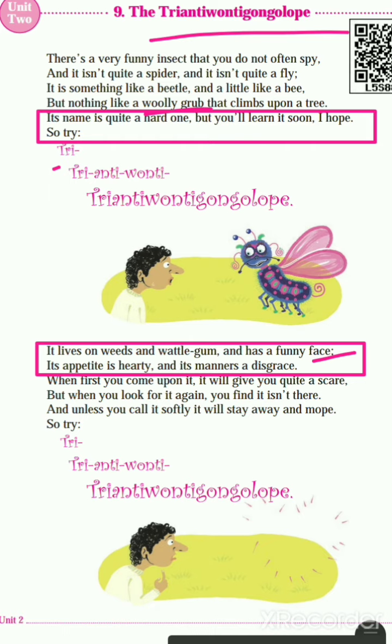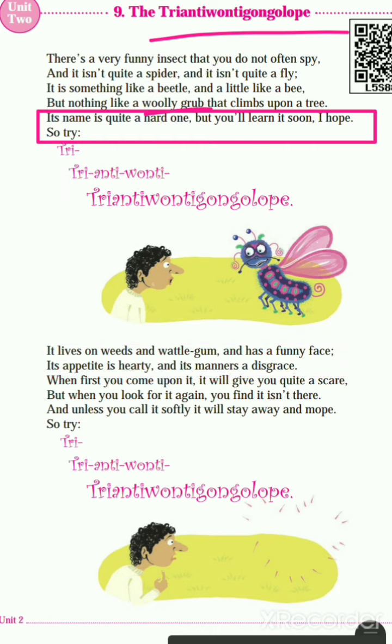Then next, its appetite is hearty and its manners are a disgrace. Appetite means desire for food. It means he always feels like eating. Desire for food is hearty, and its manners are a disgrace. Disgrace means if someone feels shame, we feel the shame, like that his manners. The poet is talking about this insect. Okay students, did you understand? So we will see the next.